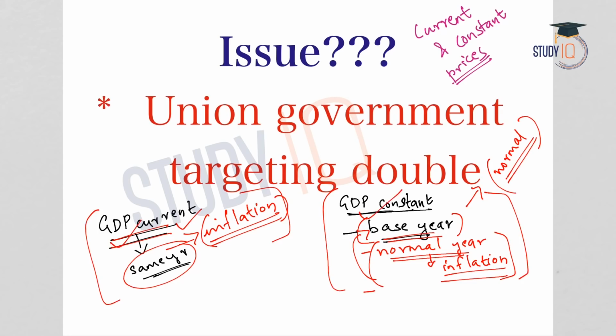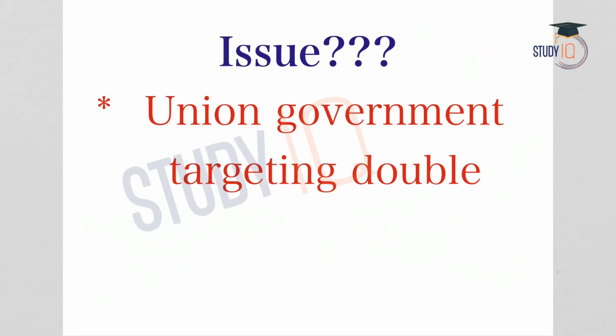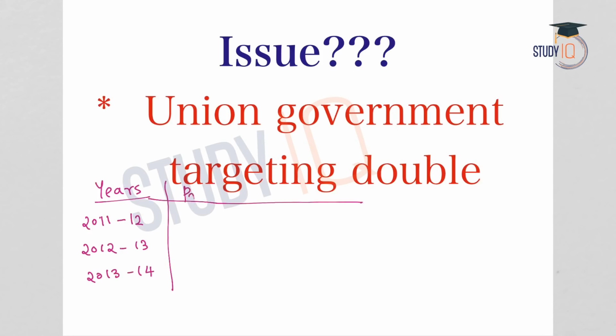To understand GDP at current prices and GDP at constant prices in a better manner, let us consider an example. Let us take 3 financial years: 2011-12, 2012-13, 2013-14. Now let us take the production or the output. Consider the production was 100 units in 2011-12, again 100 units in 2012-13, and coming to 2013-14 it is 150 units.